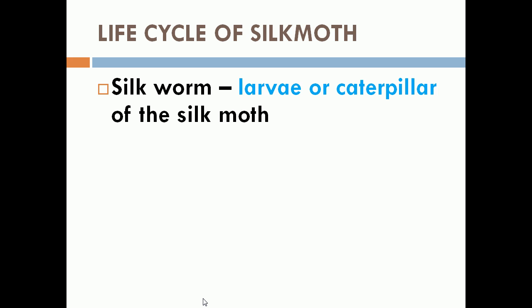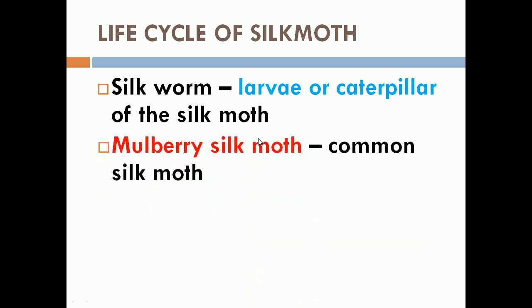Silkworm is the larvae or caterpillar of the silk moth. Mulberry silk moth is the common silk moth which is used for obtaining silk.